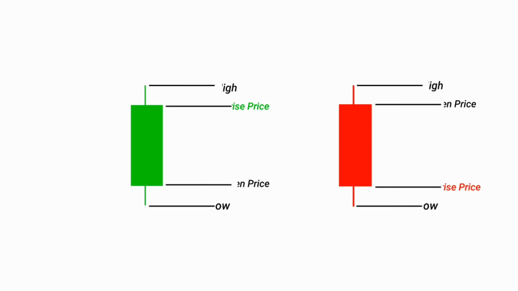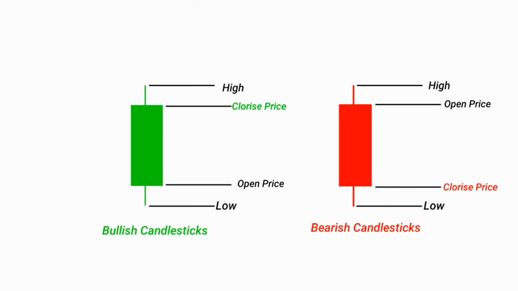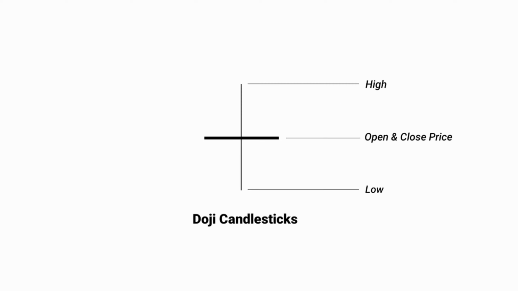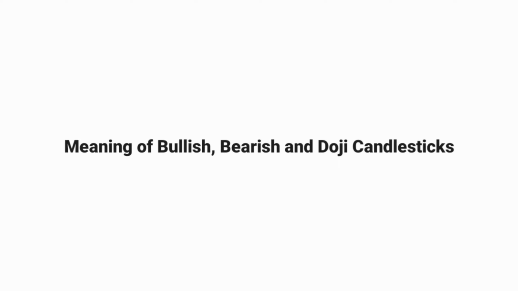If the closing price is higher than the opening price, a bullish candlestick is formed, which is usually green. Meanwhile, if the closing price is lower than the opening price, a bearish candlestick is formed, which is usually red. If the closing price is the same as the opening price, a doji candlestick is formed, as shown in this picture. Meaning of bullish, bearish and doji candlesticks.